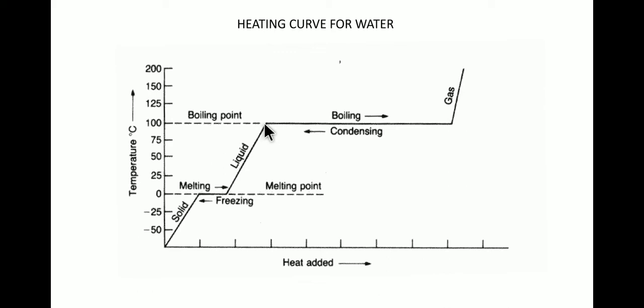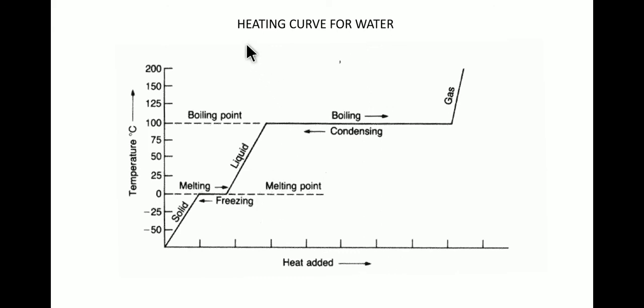When it reaches 100 degrees Celsius, on application of more heat, it won't increase to more than 100 degrees Celsius. Rather, it stays the same and constant until the entire liquid changes its state from liquid to gas. Once the entire mass of water is converted into gas, or the vapor state, then further application of heat will increase the temperature of that gas beyond 100 degrees Celsius. So this is how we understand the heating curve for water.